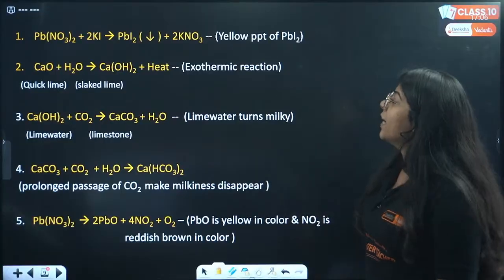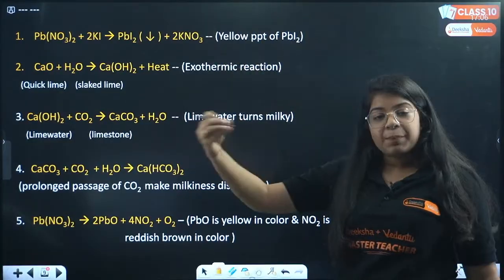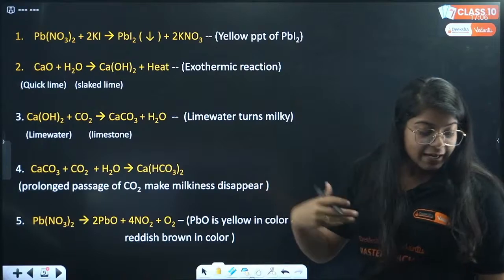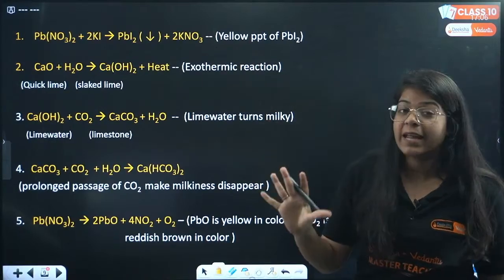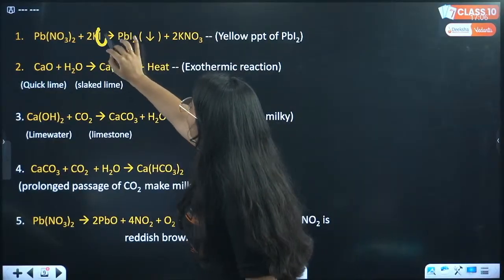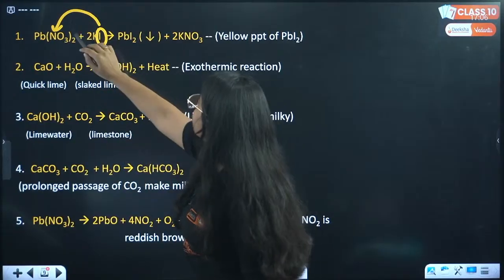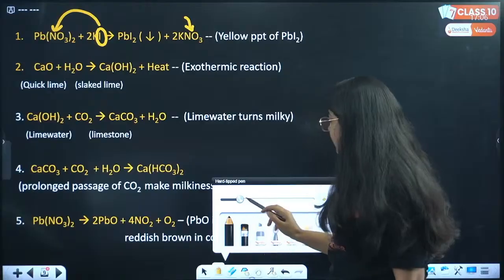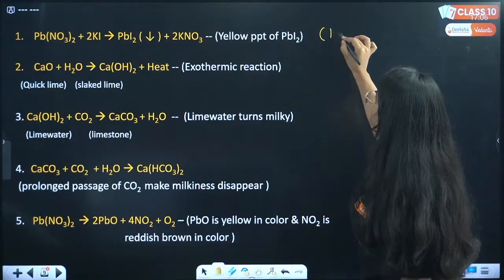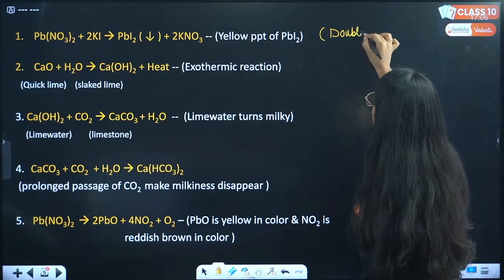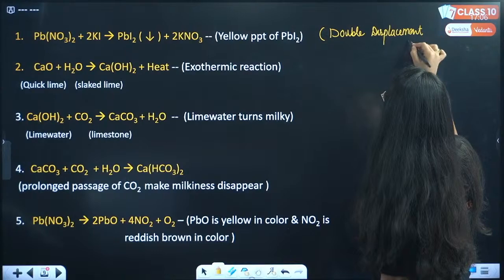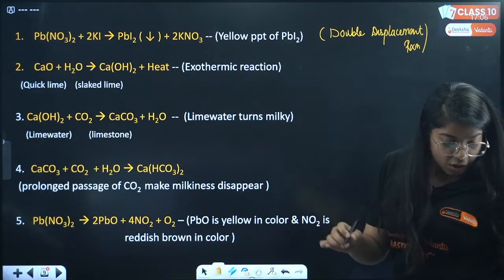The first one is an example of a precipitation reaction, as well as a double displacement reaction. Why? Because Pb(NO3)2 reacts with KI. So this I goes with Pb, and this NO3 goes with potassium. So it's an example of a double displacement reaction. Let me know, do you get this? Everyone understood?